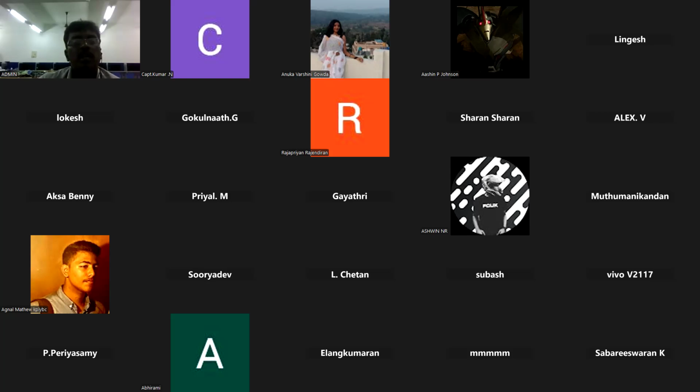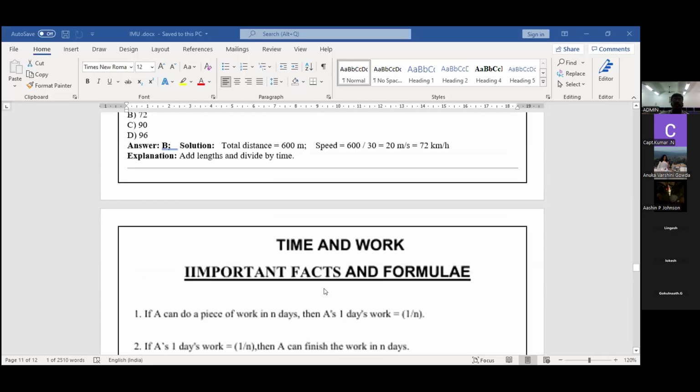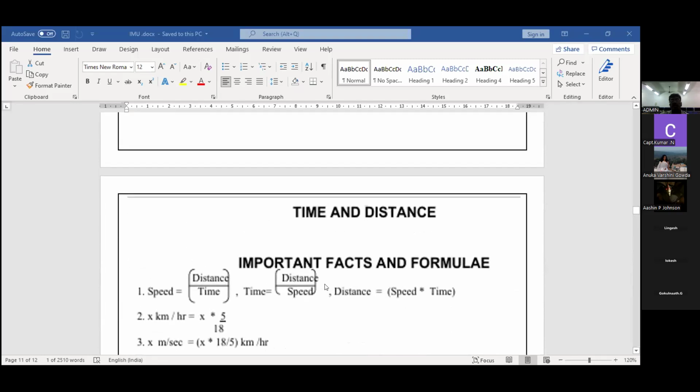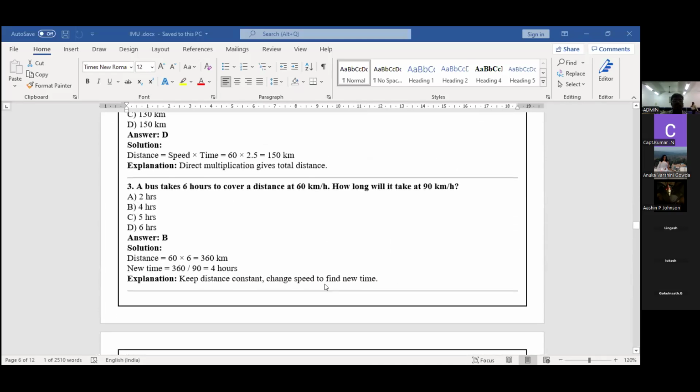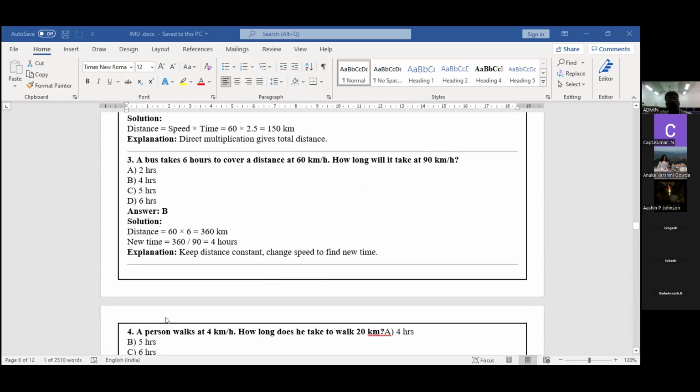Okay. Now I'm going to give one more simple problem. You have to answer this. Now the question comes from time and distance. Okay, fourth problem. A person walks at 4 kilometers per hour. How long does he take to walk 20 kilometers?